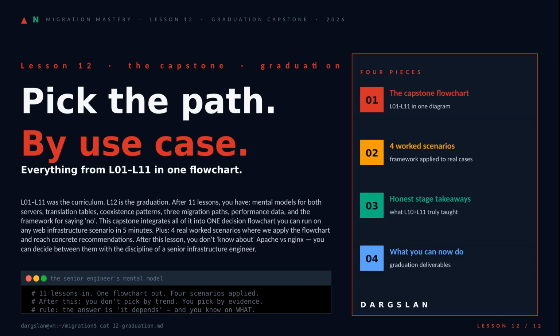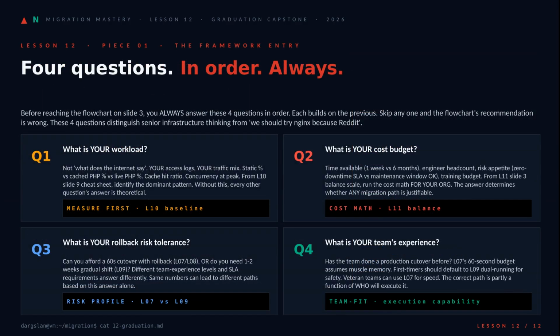After this, you don't know about Apache versus nginx. You decide between them. Before you ever touch the flowchart, you answer 4 questions, in this exact order. Workload first, because without your real traffic mix, everything downstream is theater. Then cost budget, then rollback risk tolerance, then team experience. Each one constrains the next.